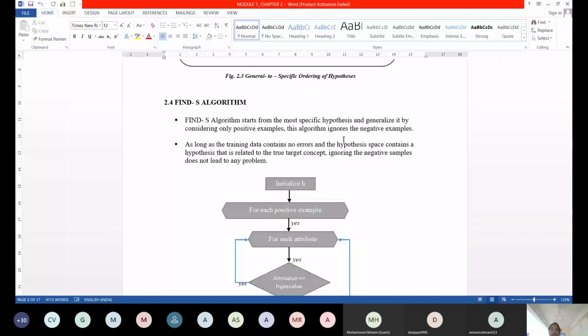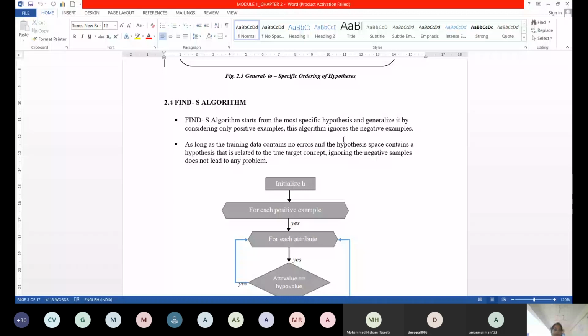I don't think so. It will construct the best possible hypothesis at the end. So it will construct the best possible hypothesis by considering only the positive examples. It ignores the negative examples. That is the biggest drawback of Find-S algorithm. So we are going for the candidate elimination algorithm.